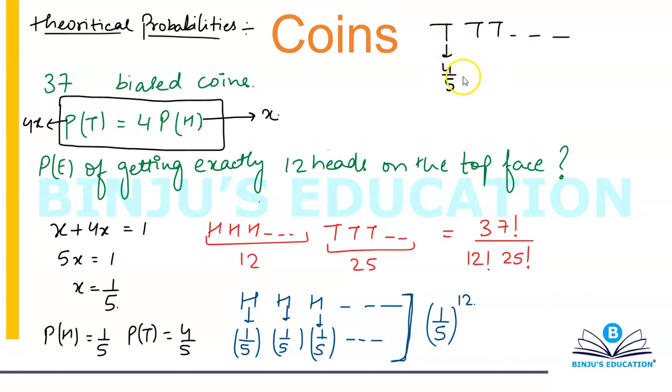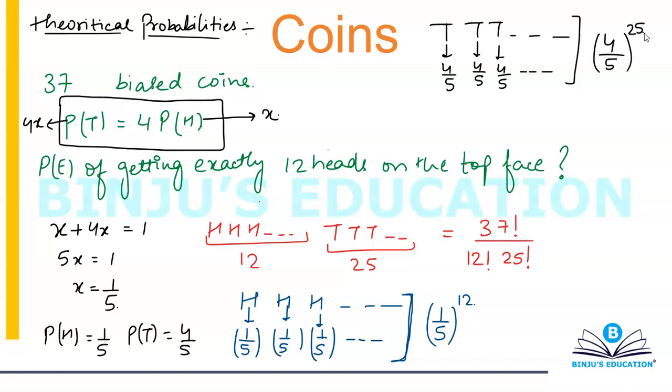So for first tail it's 4 by 5, for second tail it's 4 by 5, for third tail it's 4 by 5, and so on and so forth. So can I say that for 25 tails, the probability will basically become 4 by 5 to the power 25, yes or no? It will become 4 by 5 to the power 25 because you're going to multiply 4 by 5 25 number of times, the same logic.